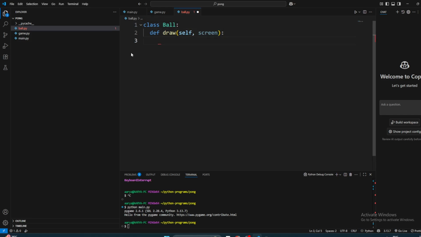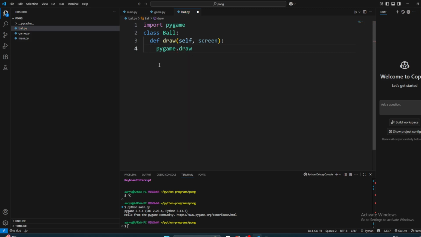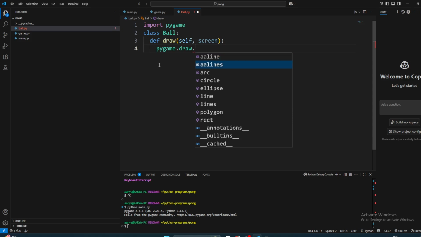And then how do we draw the ball? With a circle. How do we draw stuff? pygame.draw. We don't have pygame here, so again we need to import it. Import pygame. So pygame.draw, and what do we want to draw? We want to draw a circle.